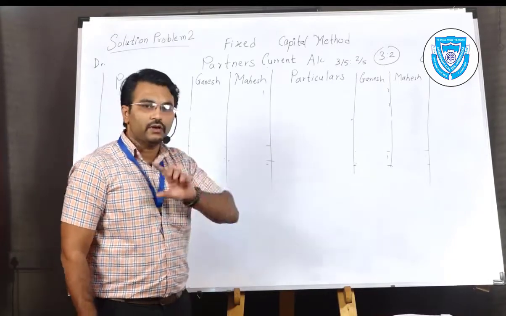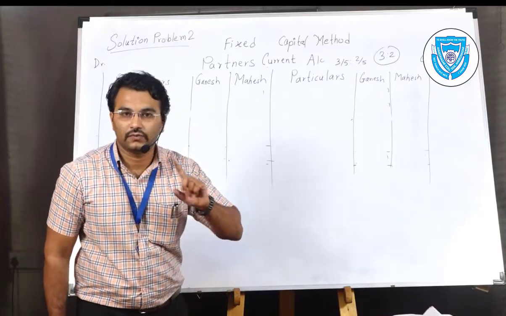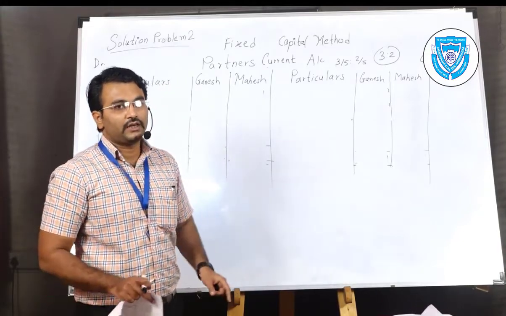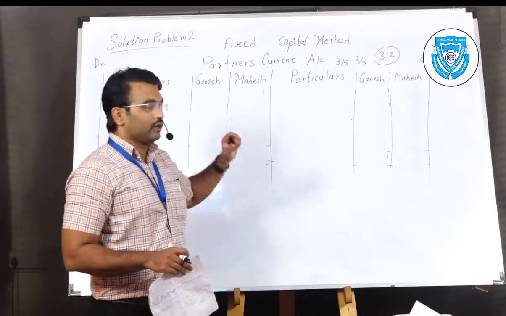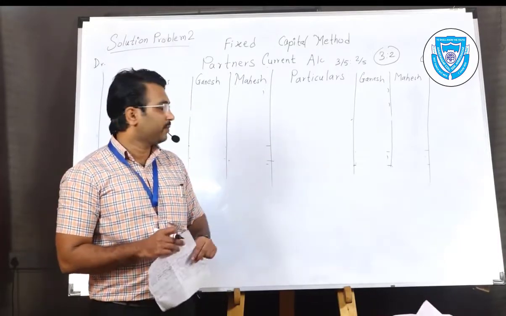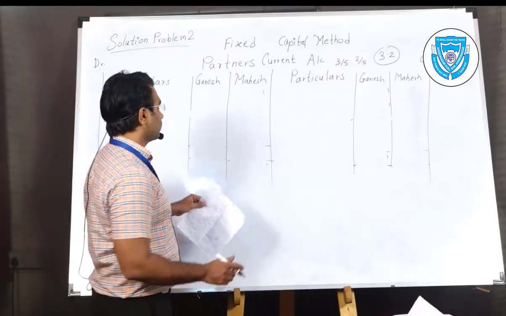Net profit will not be transferred, salary to partner will not be transferred, commission to partner will not be transferred. All adjustments except capital will be posted to the current account.